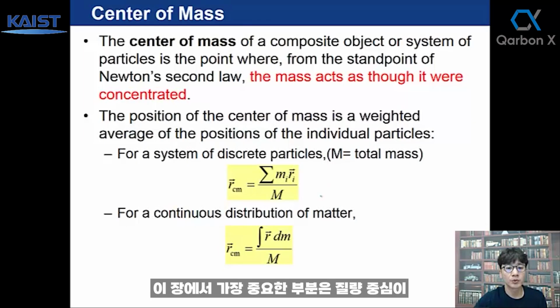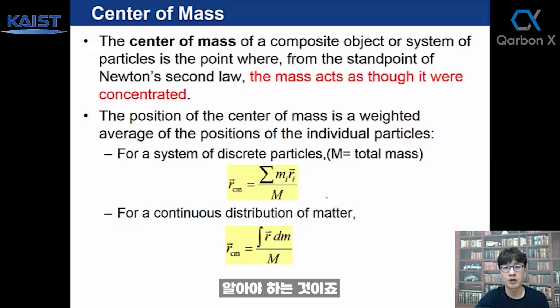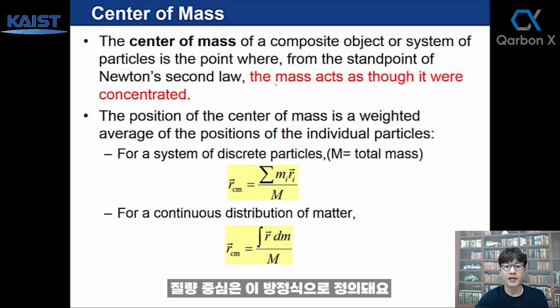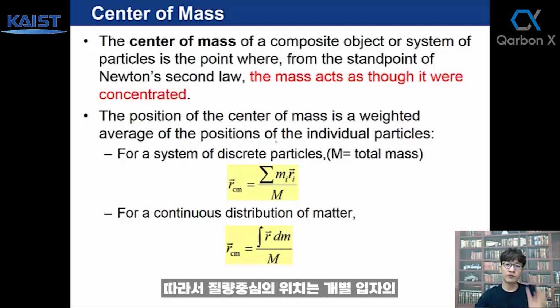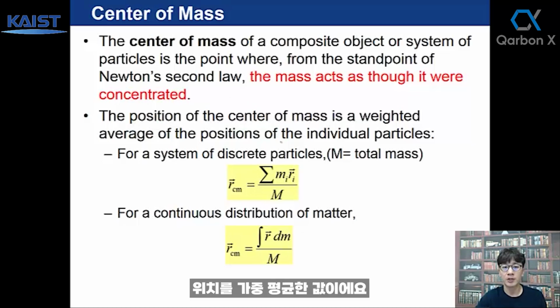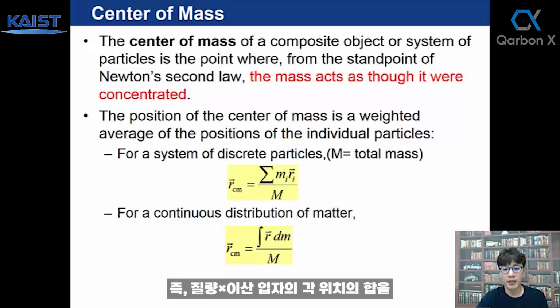Hi. The most important part in this chapter is you need to understand why the center of mass matters, why we care about center of mass. The center of mass is defined as this equation, right? So the position of the center of mass is a weighted average of positions of individual particles. So for a system of discrete particles, you can find the center of mass by the sum of mass times position of the discrete particles, divided by the whole mass.